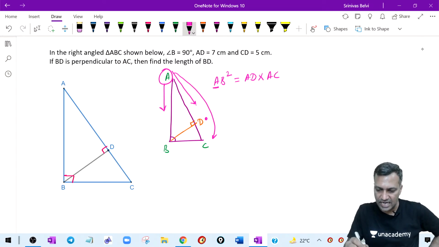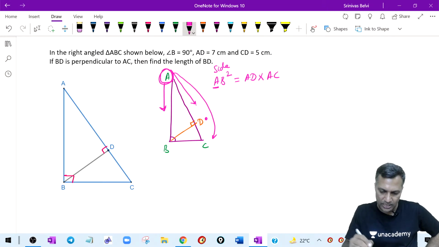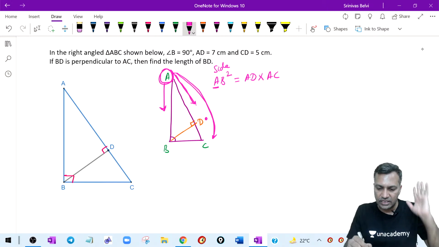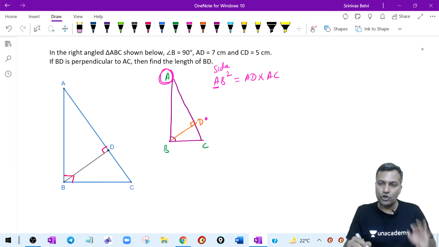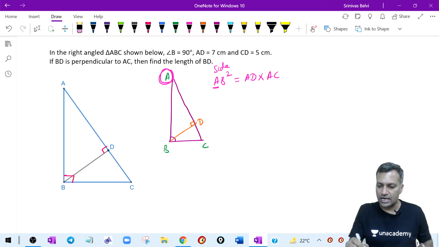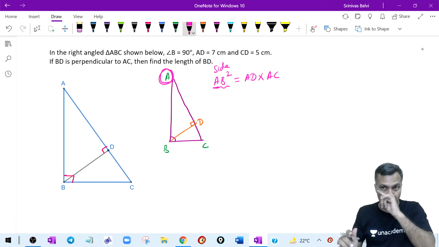What is AB here? A side. So the square of the side, with A as the reference point. Look at the three dimensions you have: AB is one dimension, AD is another, AC is another. Only three measurements can be done from A. If you are at A, you can tell me the length of AB, AD, and AC. How are these three connected? AB square is equal to AD into AC. That is one property, very important.